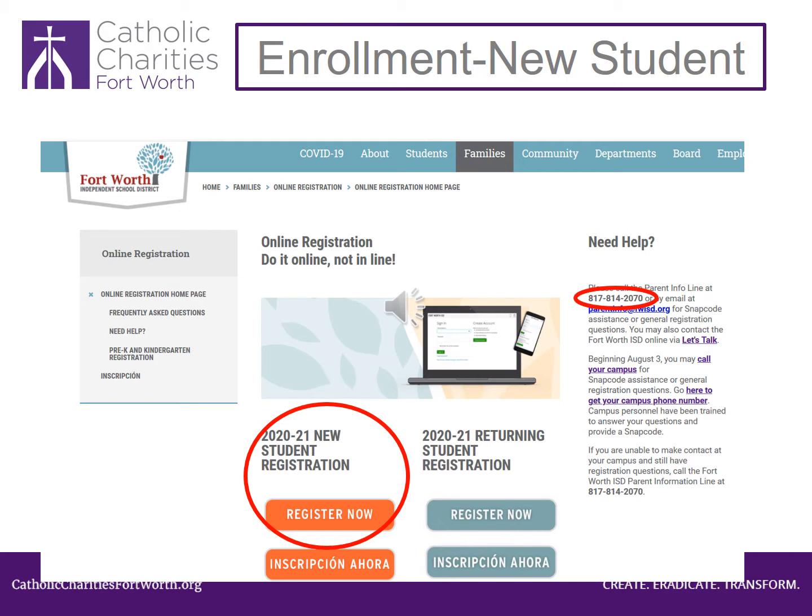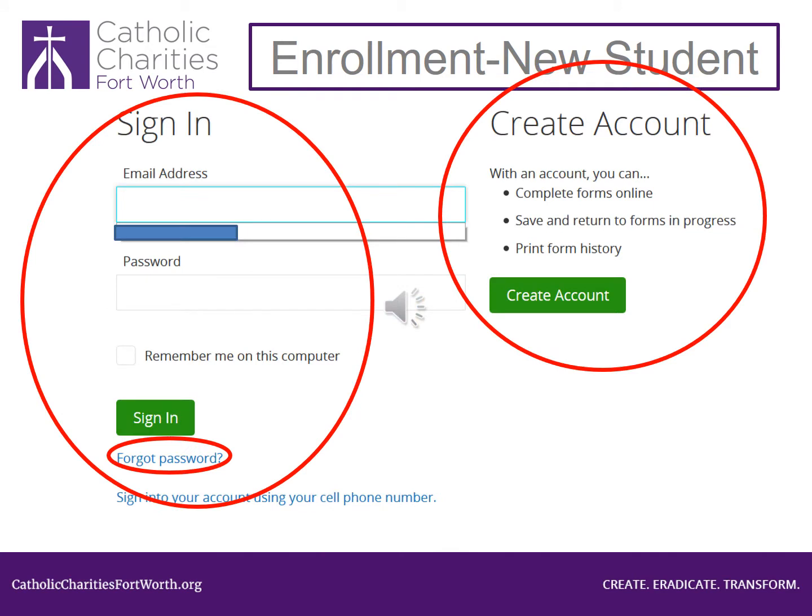Enrollment of a new student. Click on Register Now to enroll a new student to Fort Worth ISD. If you have questions, you can call the telephone number 817-814-2070. If you have other children already enrolled in Fort Worth ISD, you can put your email address and password in here. If this is your first child in Fort Worth ISD, you will need to create a new account.